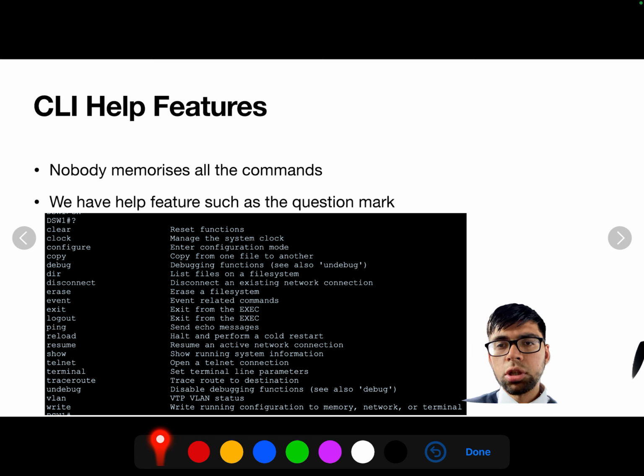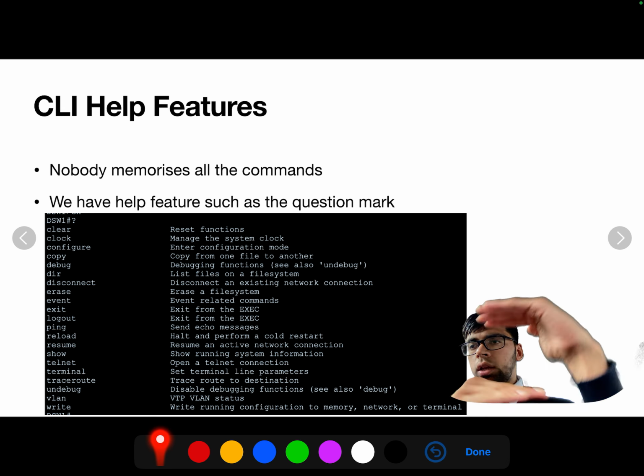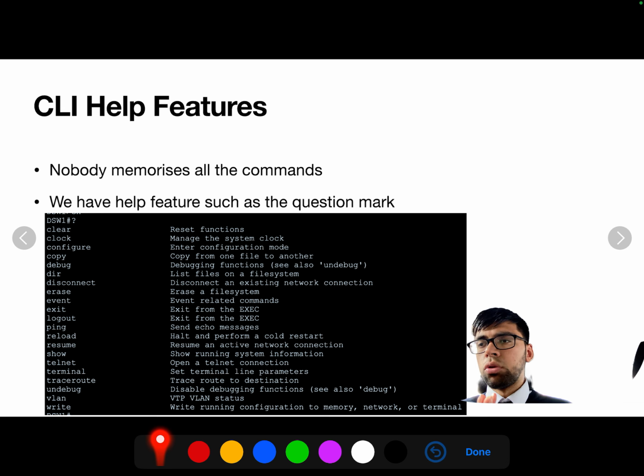So for example, with show, you can do show spanning-tree to have an output of what the root bridge is, what the priority of the switch is, and more spanning tree information. Or, commonly on a router, show IP interface brief, to see a description of all the interfaces running on the router.